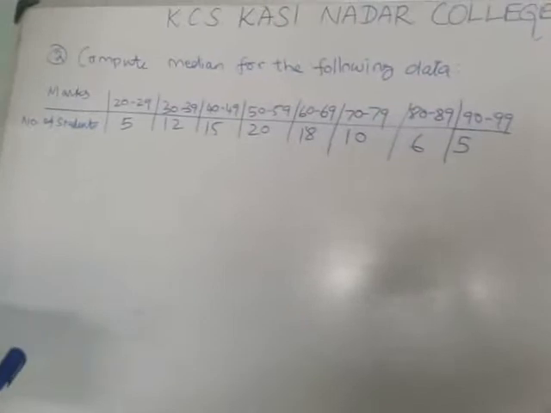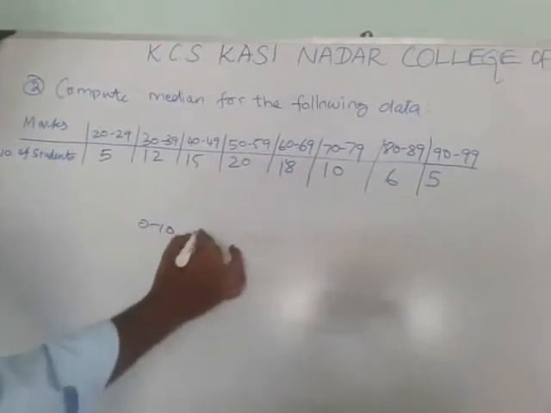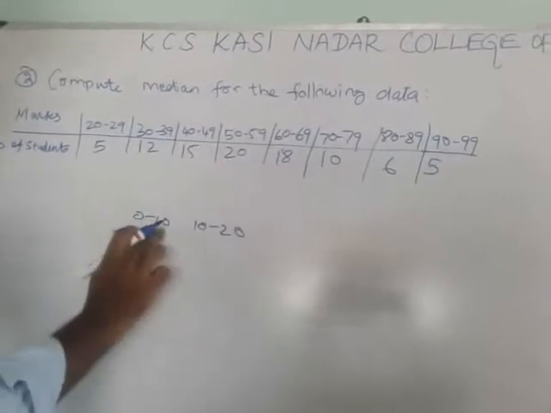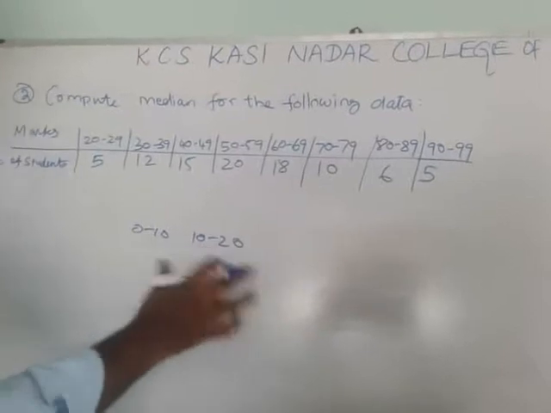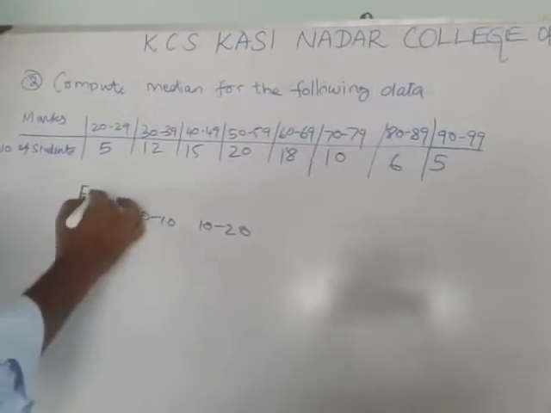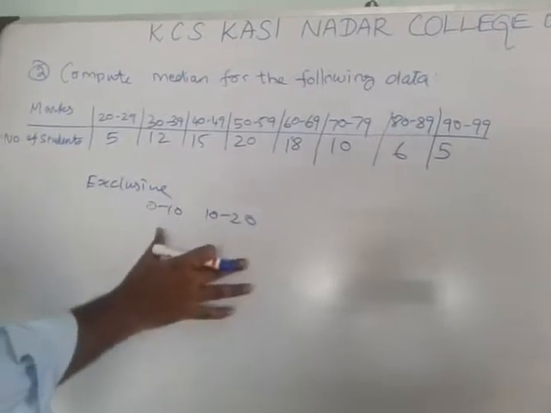Exclusive and inclusive. So exclusive is nothing but if it is 0 to 10, the next is 10 to 20. So it finishes at 10, and again you start from 10, 10 to 20, then 20 to 30. Likewise, this interval is nothing but exclusive. In this type only, we can do the problem directly.